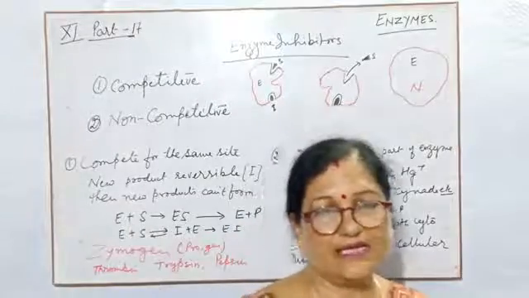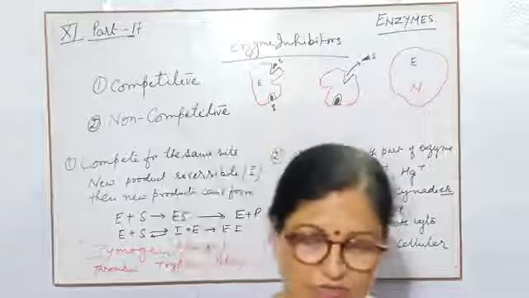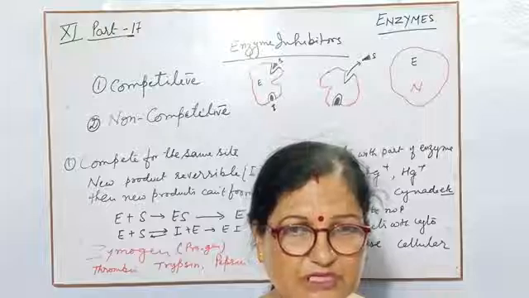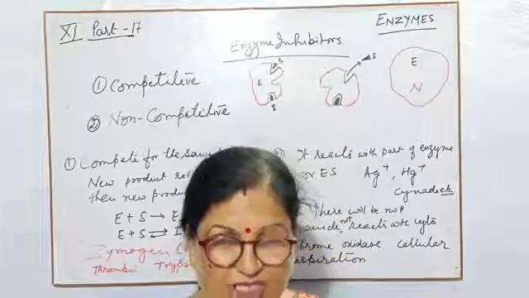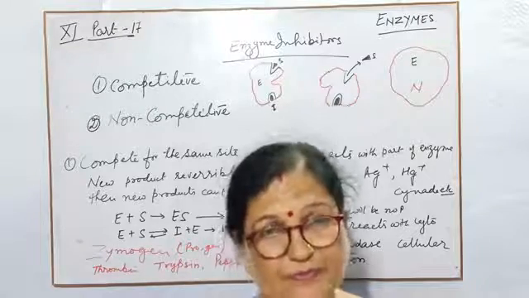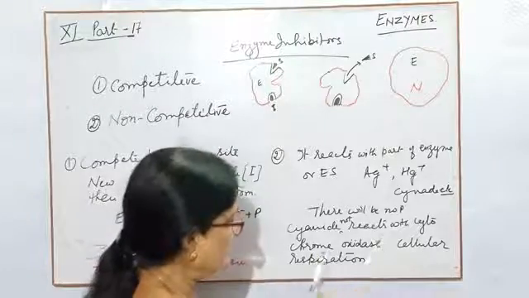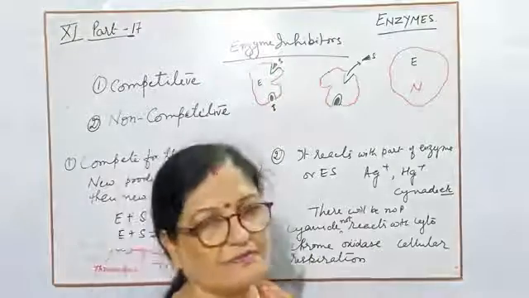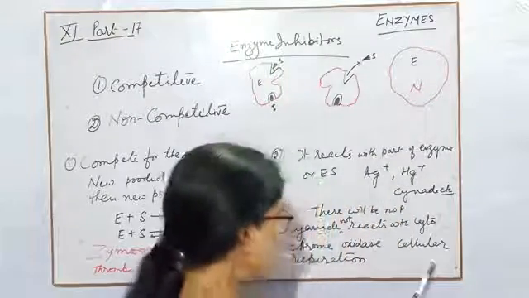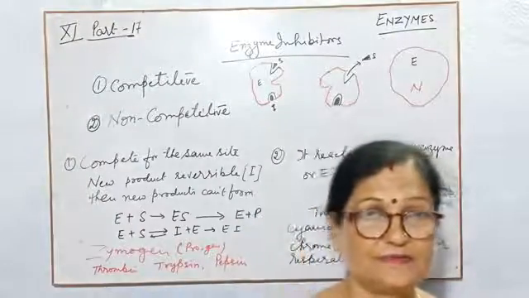Cytochrome oxidase is used in our cellular respiration, and cellular respiration gives us ATP. So first it stops the reaction with cytochrome oxidase. That enzyme stops reacting, so there will be no cellular respiration and the person will die.